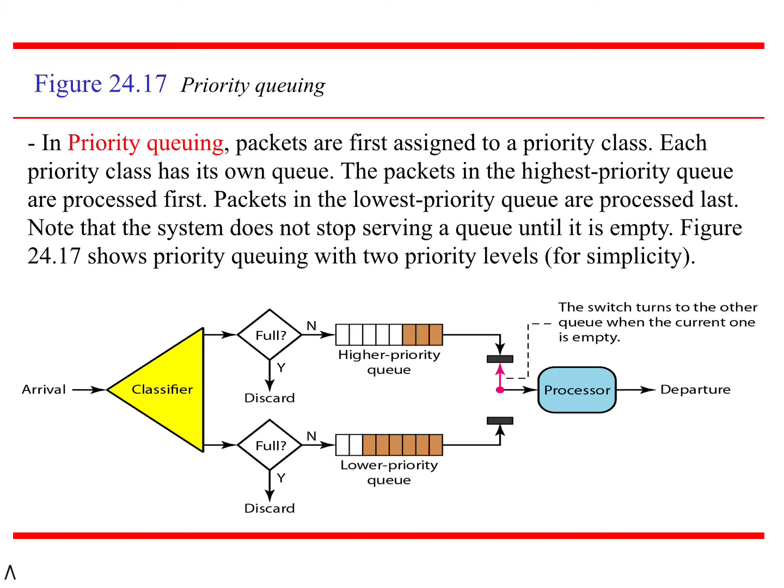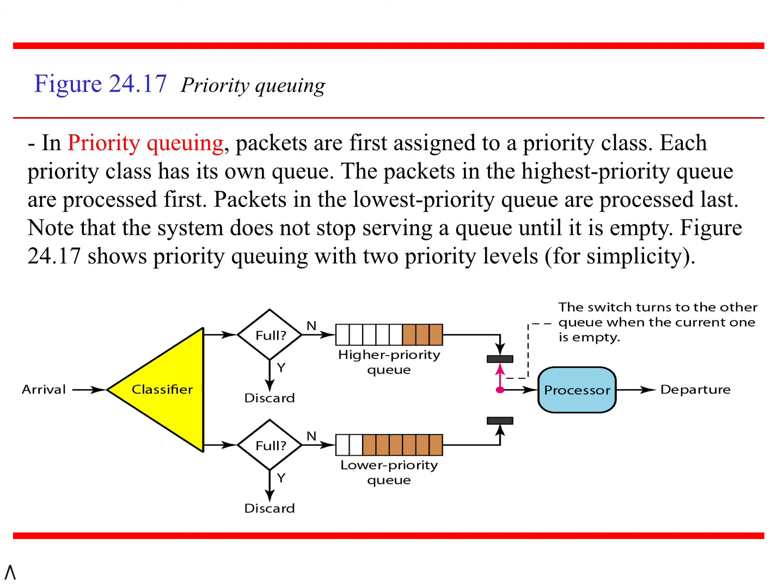See here in priority queuing, the packets are first assigned to priority classes. For example, I'm sending 10 packets from A to B, and not all of them are equally important; each packet has some priority. Packet number 1 has more priority, and that packet must reach the destination at any cost, and with first preference. So in priority queuing, all the packets you are sending are divided into queues, from highest priority to lowest priority.